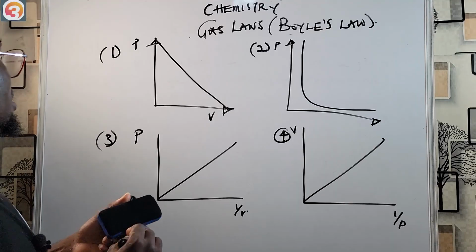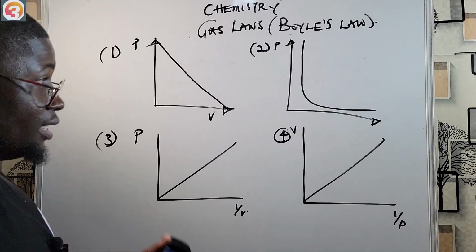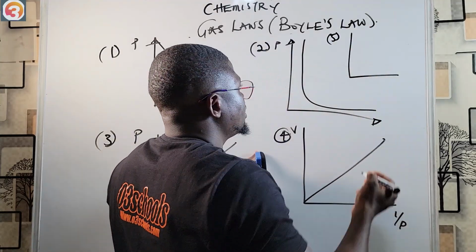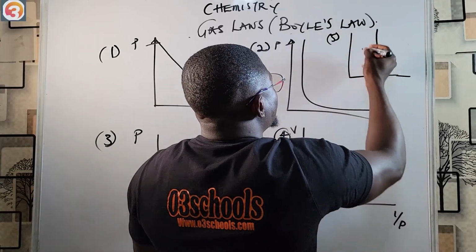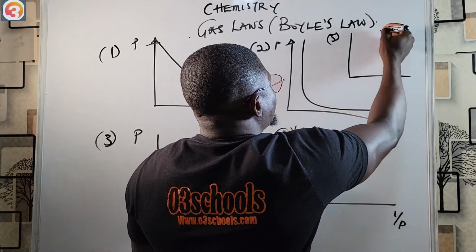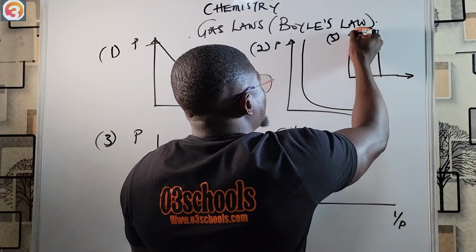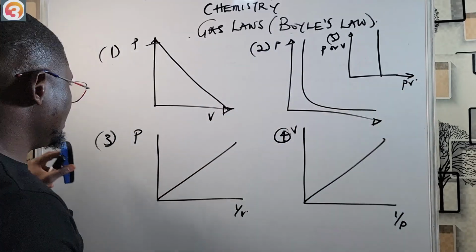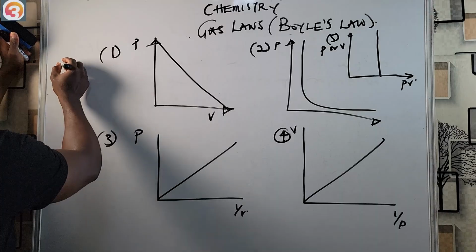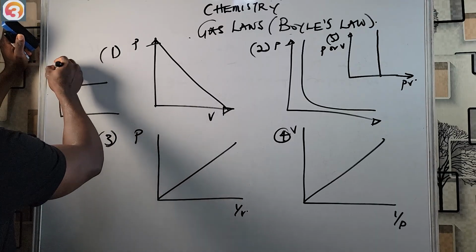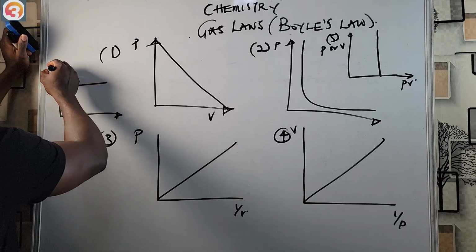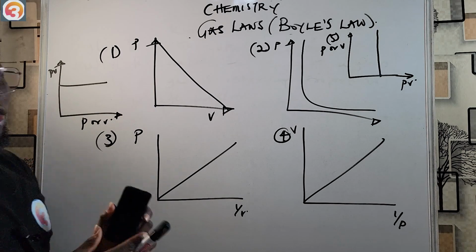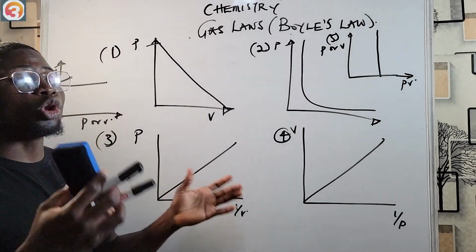All right, we still have other representations for this law. Let's say number five, something like this, a straight line coming down. So here is P or V, while here is PV. PV is constant. The last one is like this. So this is PV here, and right here, P or V. So these are the graphical representations of Boyle's law. This is how we represent Boyle's law on a graph.